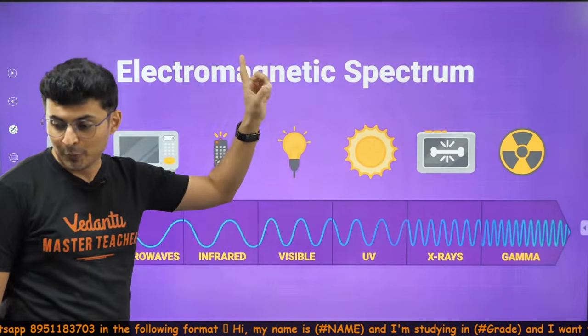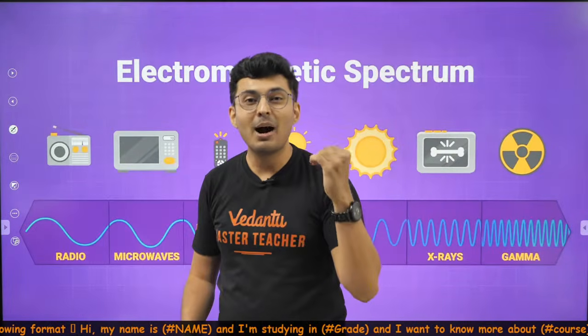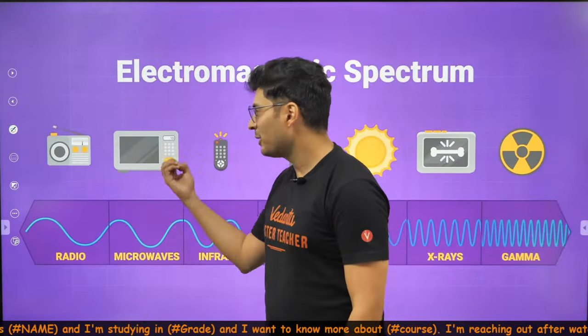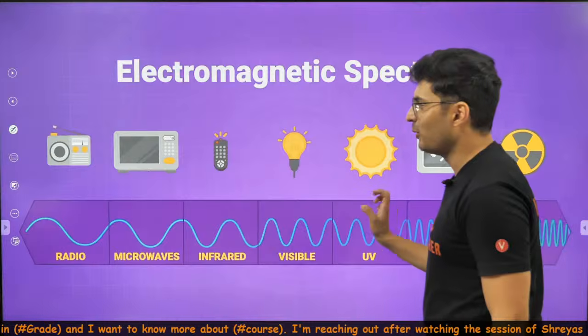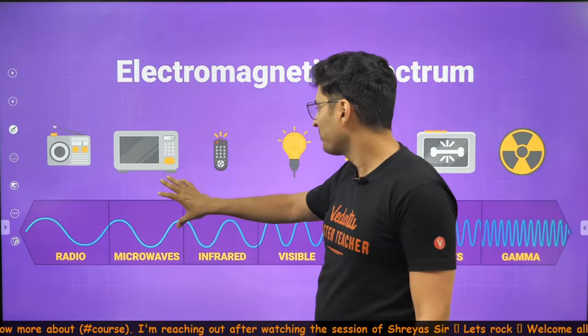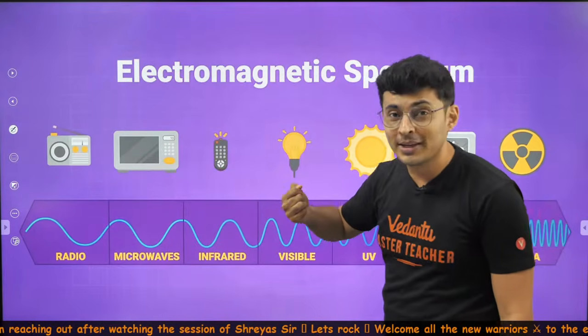Now, the next thing that you need to understand, we get micro. Micro is smaller. So you get microwaves, which you use in a microwave oven. You can also remember this picture if you want. A radio is beside a microwave oven. A microwave oven is beside a mobile remote.